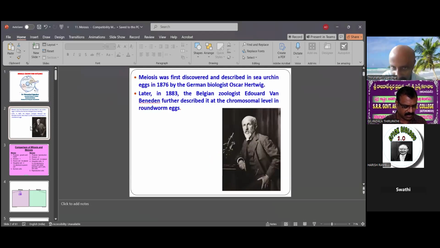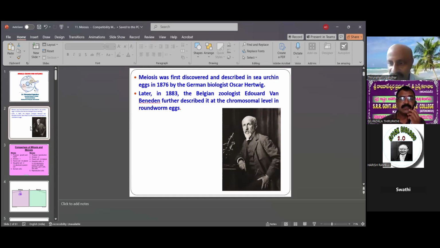Meiosis was first discovered and described in sea urchin eggs in 1876 by the German biologist Oscar Hertwig. Later, in 1883, the Belgian zoologist Edouard van Beneden further described it at the chromosomal level in roundworm eggs.